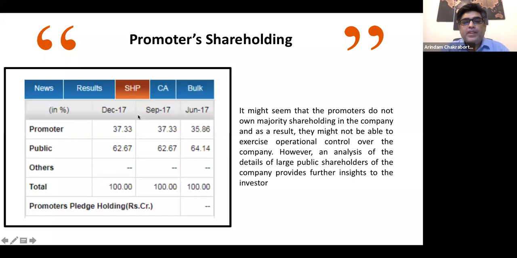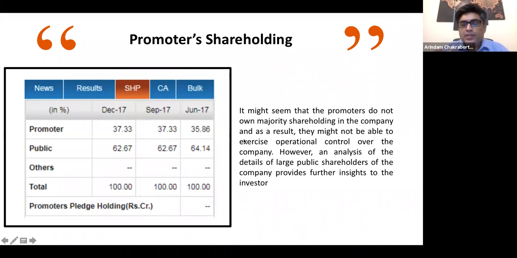Now, if we go and look into the promoters' shareholding, this is something which you get to see in the annual reports as well. We see over here that the promoters of Finolex hold a stake of roughly 37% or 35%, something around that range, right?